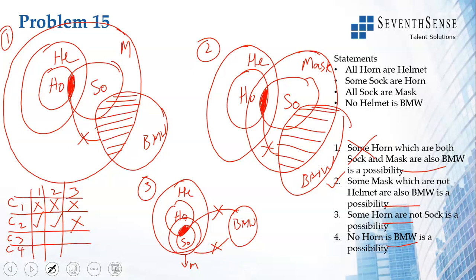Some horn are not socks is a possibility. Here you have this area. Some horn which are not socks is a possibility, right? So it is correct here. I don't look at anything further. So conclusion 3 is correct.